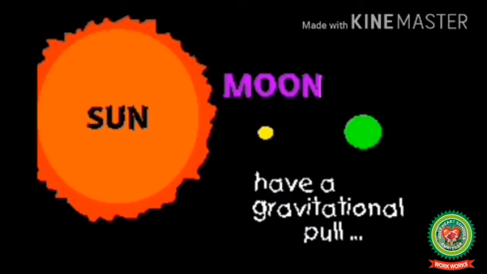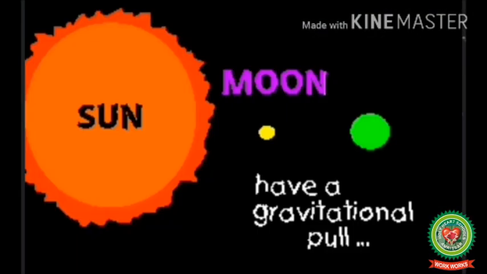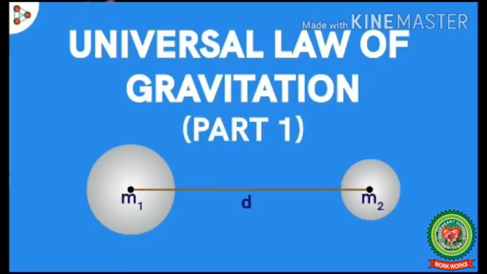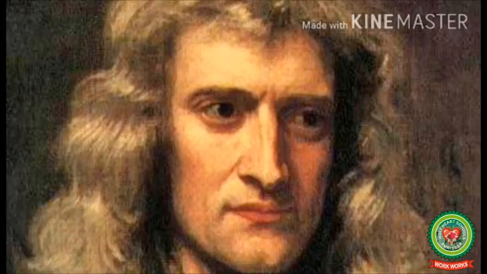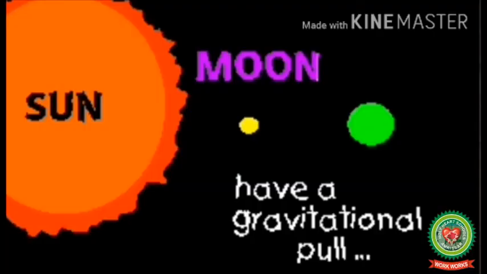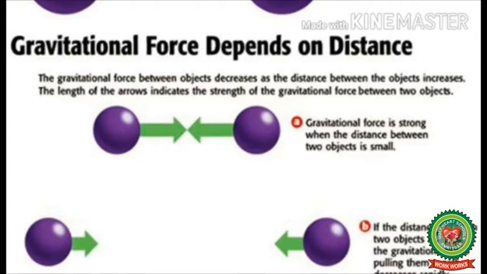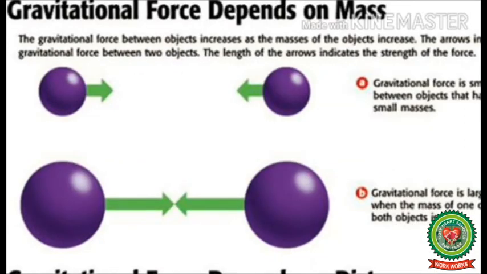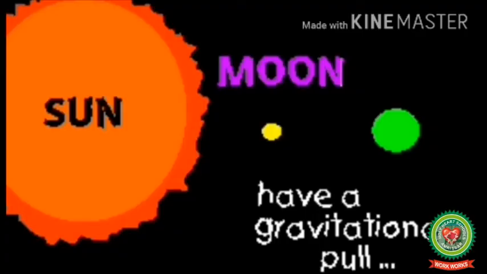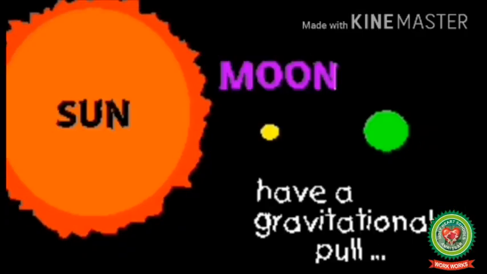Basically, the tides are caused by the gravitational force or by the rotation of earth. So let's start with the gravitational force first. Every object in the universe exerts a gravitational pull on every other object. Only after the discovery of the universal law of gravitation by Sir Isaac Newton, the effect of the sun and moon on the tides was fully understood. The effect of gravity increases or decreases with the distance and the mass of the object. Tides are thus caused by the gravitational pull of moon and to some extent by the pull of sun.